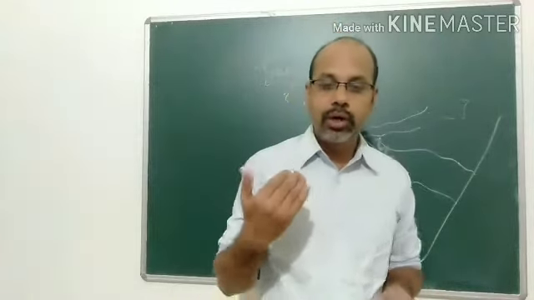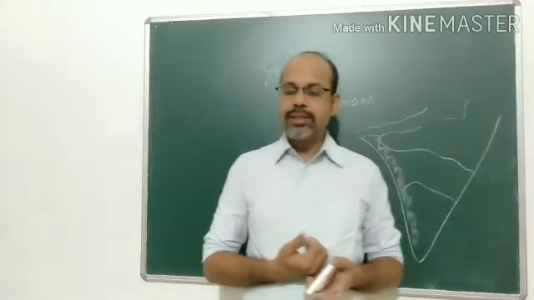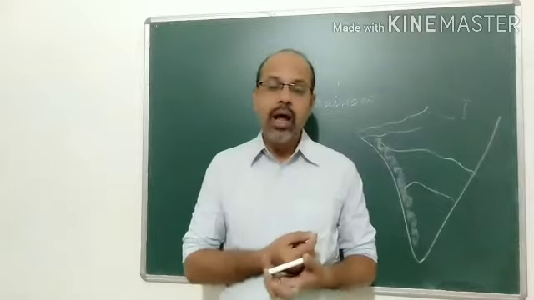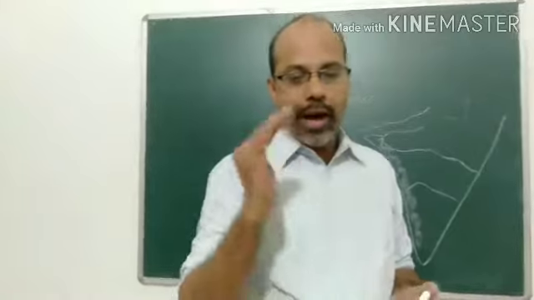Even for the Indus, we know that mainly five tributaries are flowing through the Punjab region. That's why the state of Punjab got its name, which means the land of five rivers. Punjab is known as the land of five rivers.